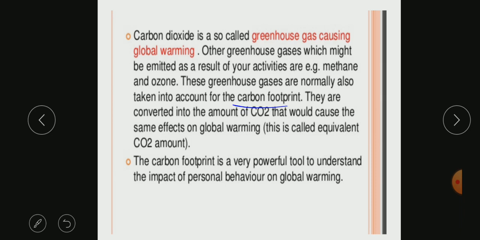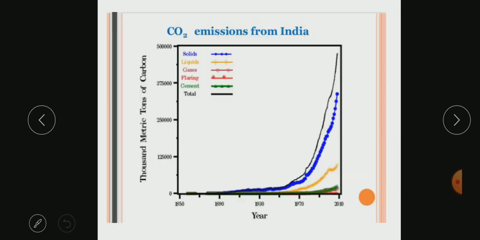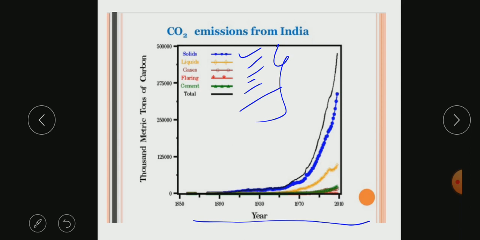The carbon footprint we are talking about is a very powerful tool to understand the impact of personal behavior on global warming. So, how are we contributing? Let us talk about India. You can see various things like solids, liquids, gases, flaring, cement, and the total amount, showing how much we have increased our emissions over these years.